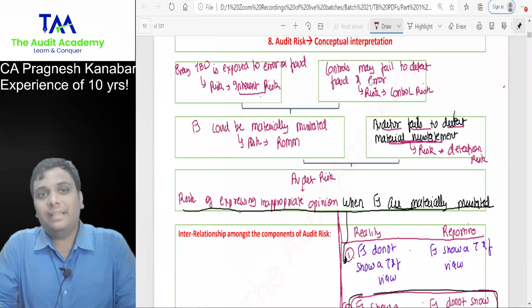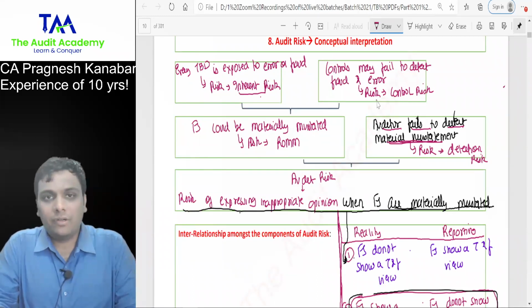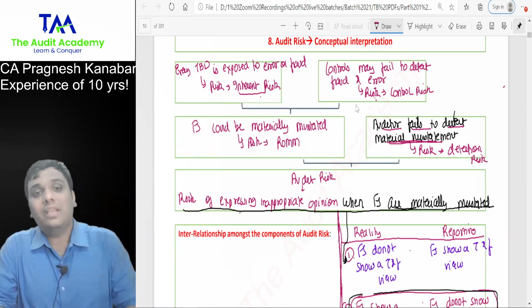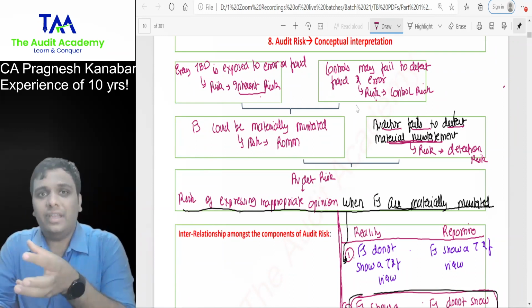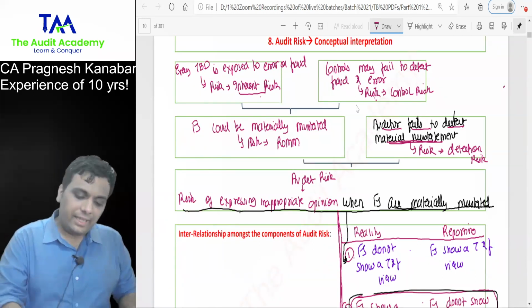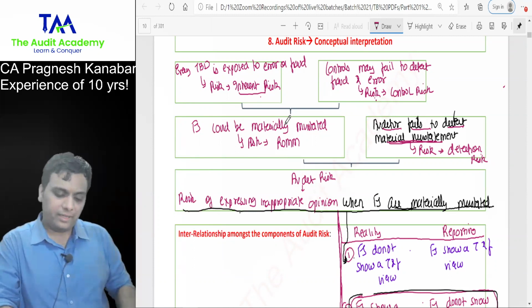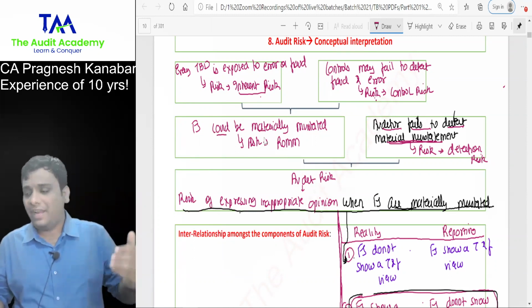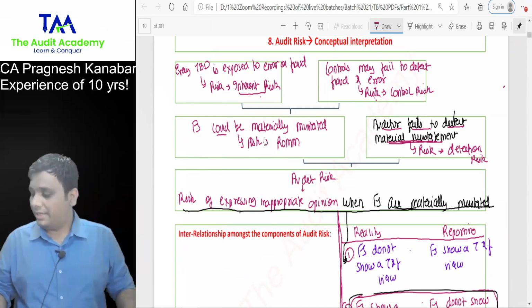So it is possible that the controls may fail: control risk. Now, when both of these things happen, meaning there is a misappropriation in the inventory not detected by the stock manager, the financial statements of that particular DMART store could be materially misstated.